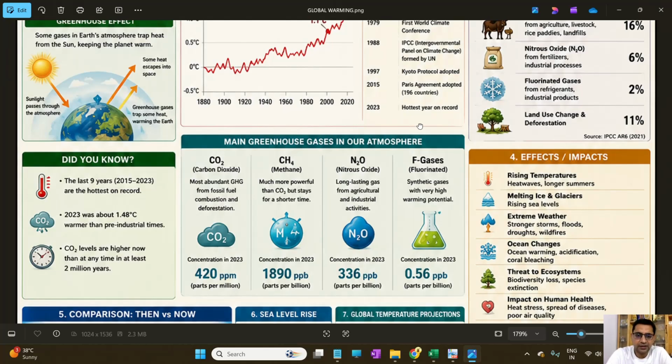In recent years, its concentration in 2023 is 420 parts per million. About methane, it is more powerful than CO2 but it stays for a much shorter time. The concentration in 2023 is 1819 parts per billion. Then comes nitrous oxide, a long-lasting gas from agriculture and industrial activities, with a concentration of 336 parts per billion. Then there are fluorinated gases, which are synthetic gases with very high warming potential, with around 0.56 parts per billion concentration in the atmosphere.